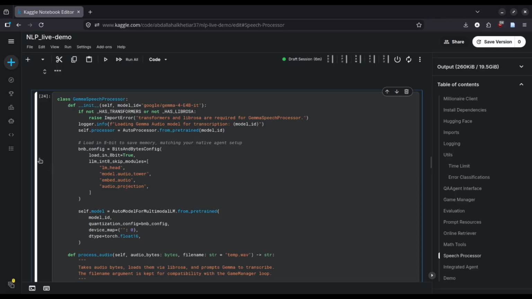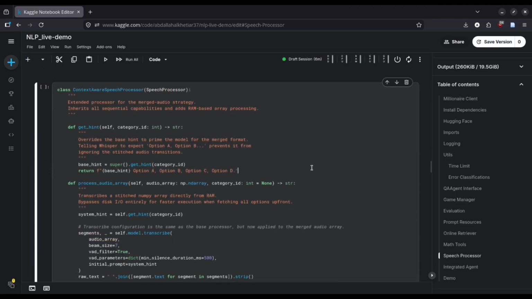Gemma speech processor we will not be using for the demo. The context-aware one is the one. Since it inherits from the speech processor, it also contains the sequential processing part.